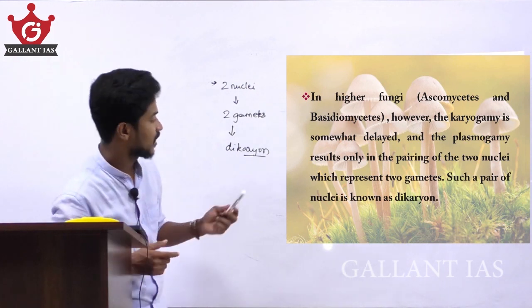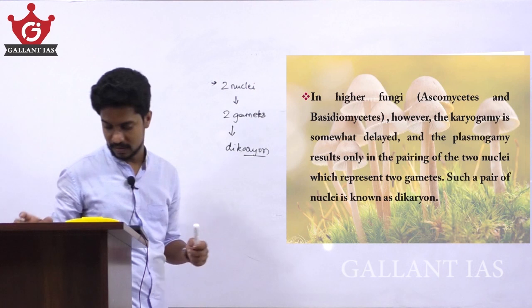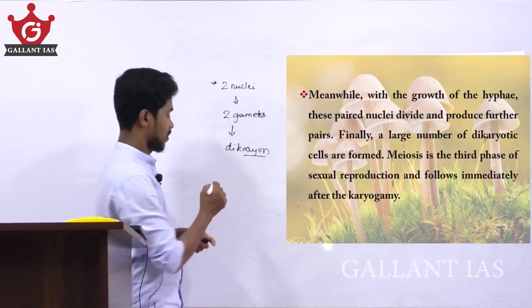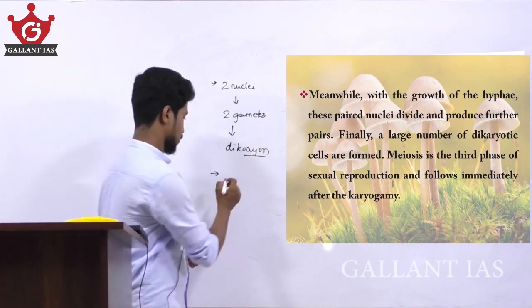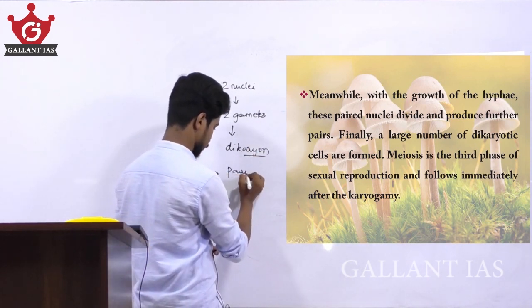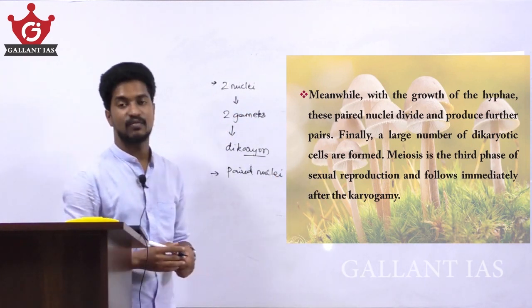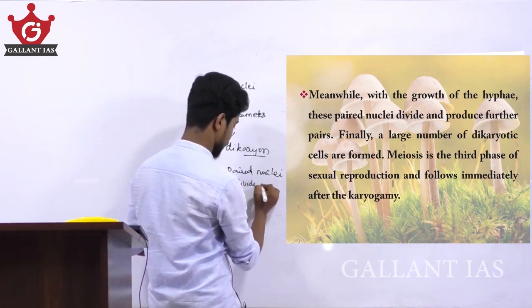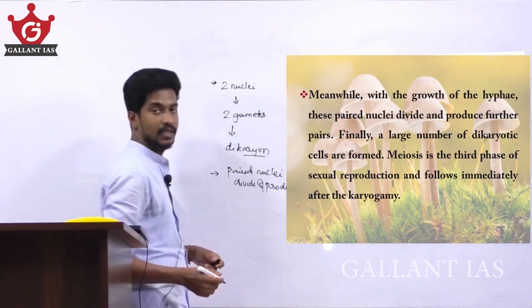Such a pair of nuclei is known as a dikaryon, and later with the growth of hyphae, this paired nuclei divide and produce further pairs.